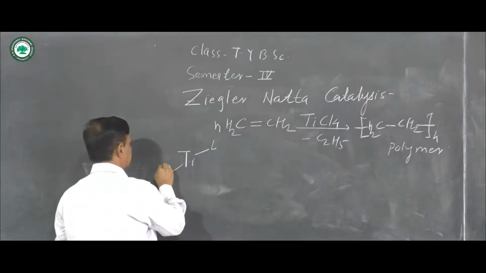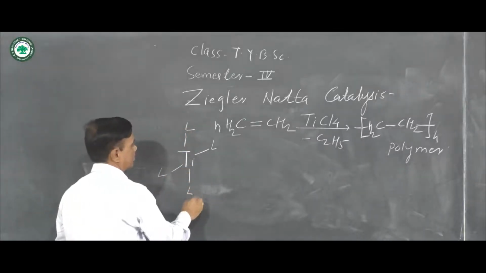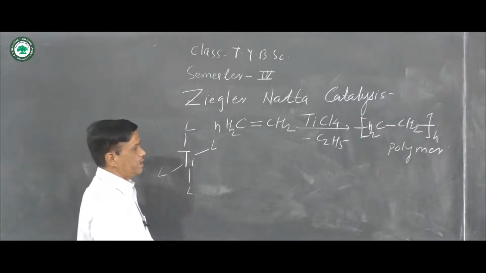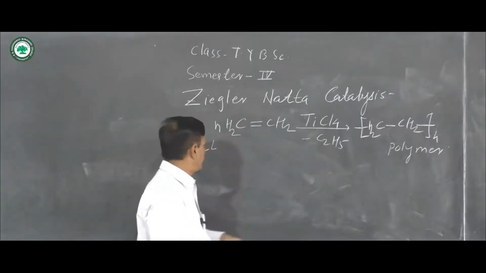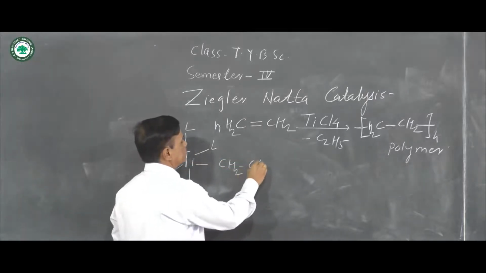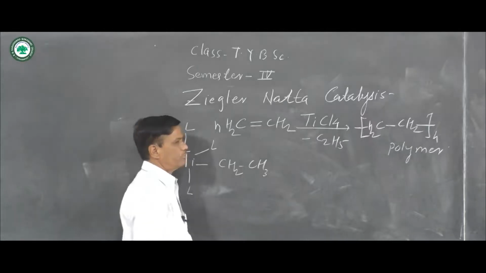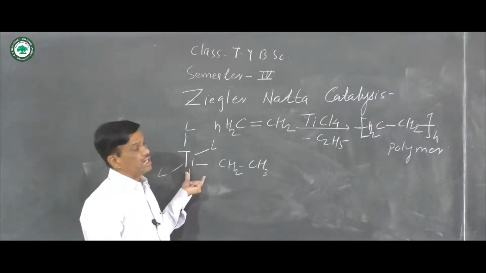Suppose that the chlorides are represented as 4L. When it is treated with C2H5, there is a formation of CH2CH3. This is the Ziegler-Natta catalyst.